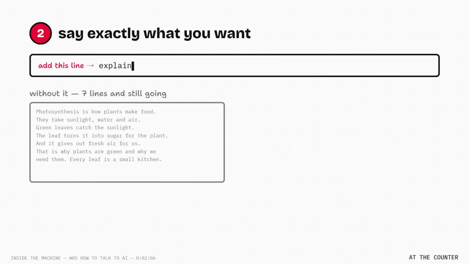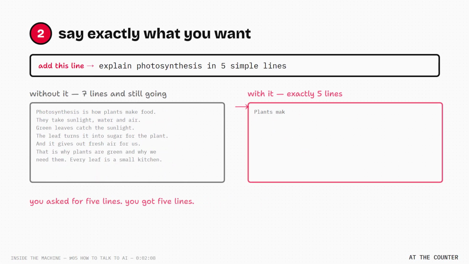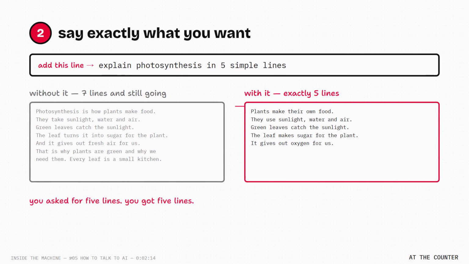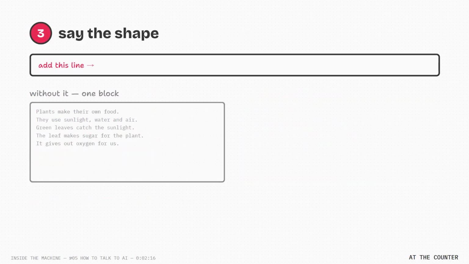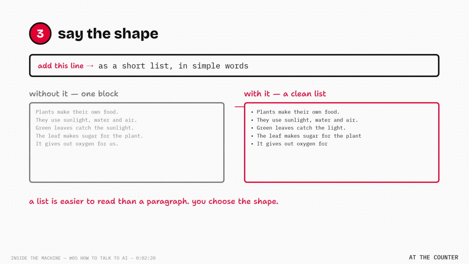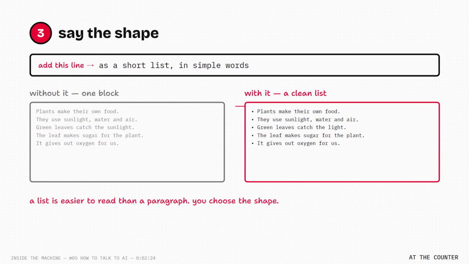Line 2. Say exactly what you want, not just photosynthesis. Say, explain photosynthesis in 5 simple lines. Now it is short. Line 3. Say the shape, a list, a table, in Hindi. Whatever you need. Now it is easy to read.